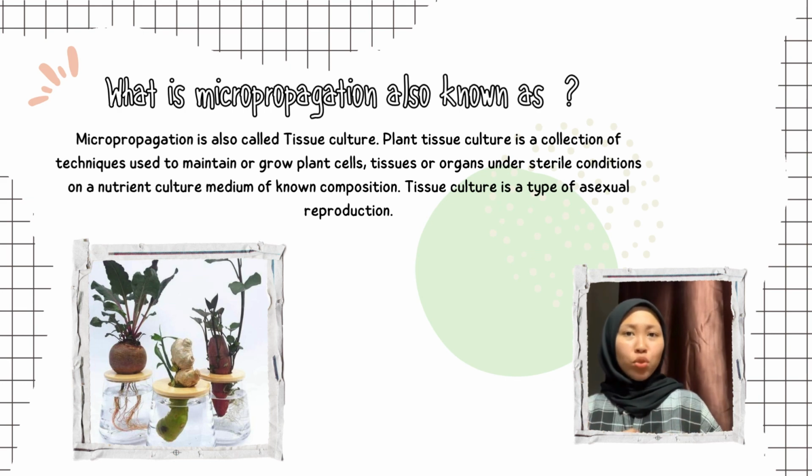So, plant tissue culture is a collection of techniques used to maintain or grow plant cells, tissues, or organs under sterile conditions on a nutrient culture medium of known composition. Besides, tissue culture is a type of asexual reproduction.